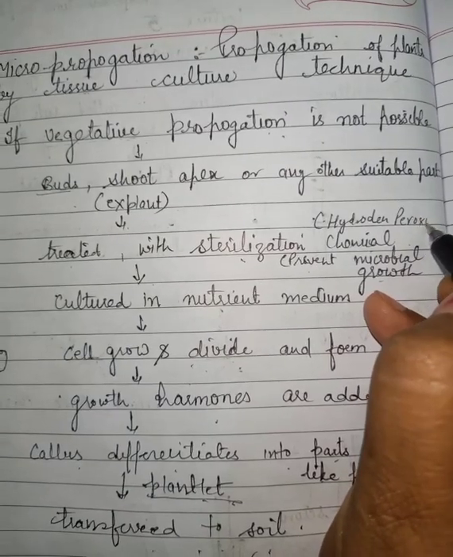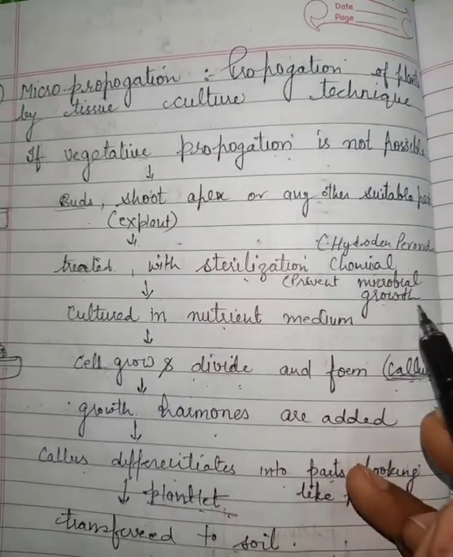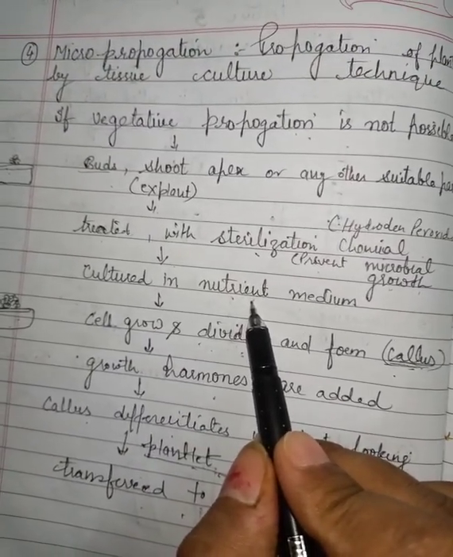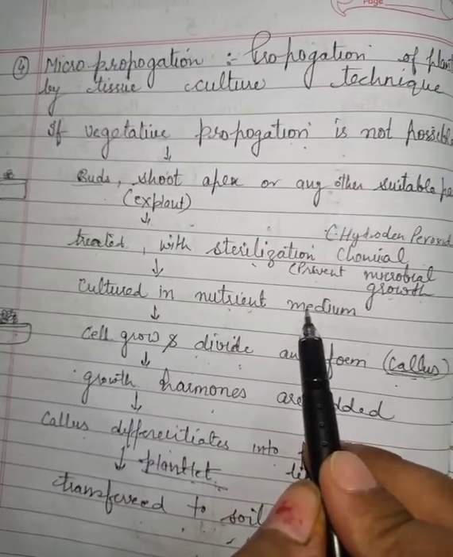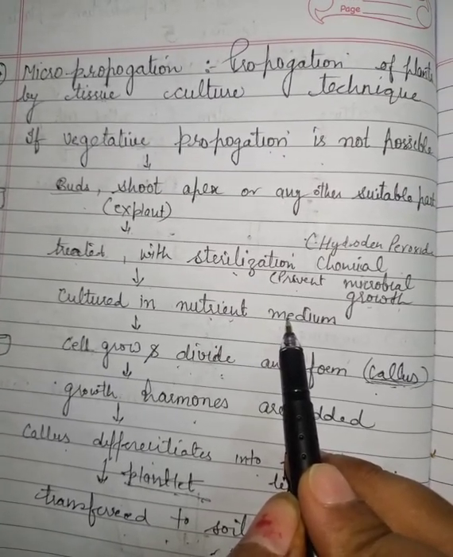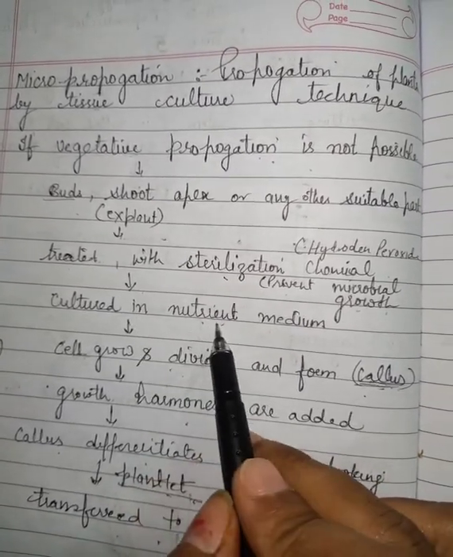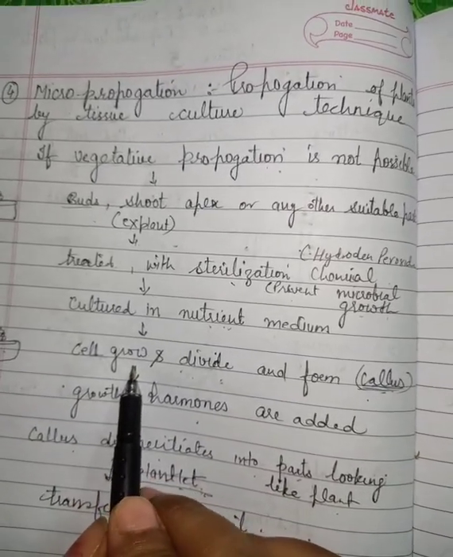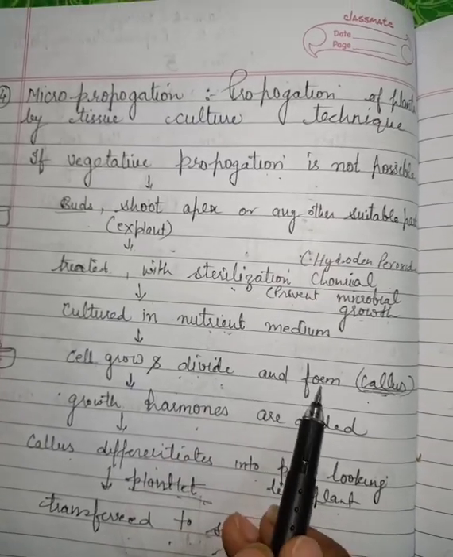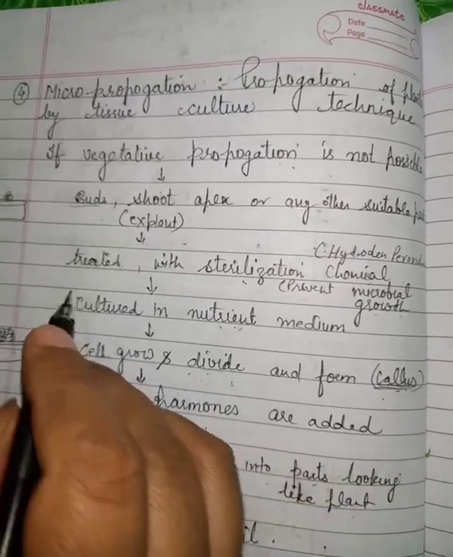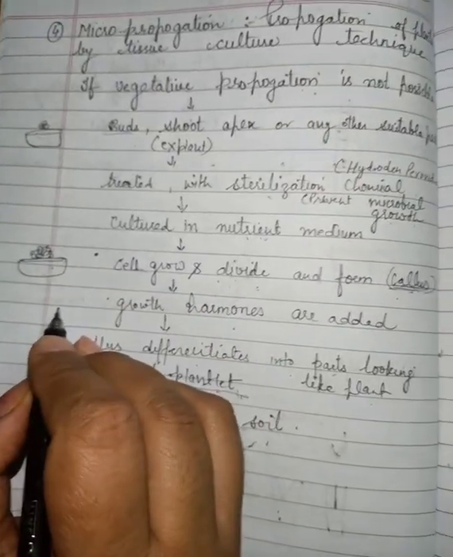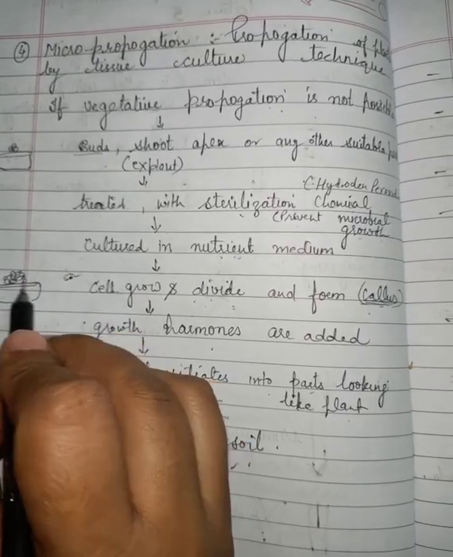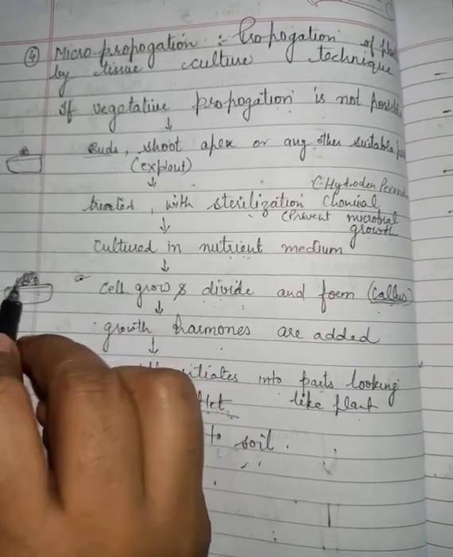After treating them with the chemical, we culture them in a nutrient medium. Nutrient medium means a medium which contains all the nutrients required by the plant for proper growth. After some time, the cells will start growing and dividing and form a callus. Suppose you have taken a small part of the plant, and now it will grow and form a callus, a big structure.